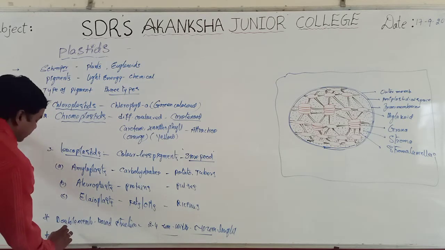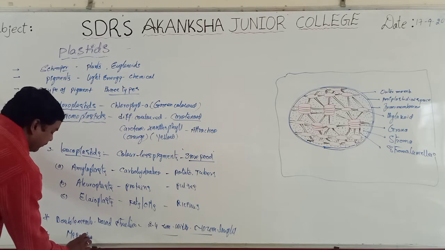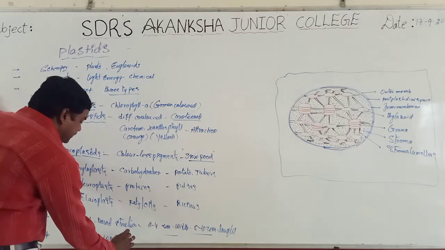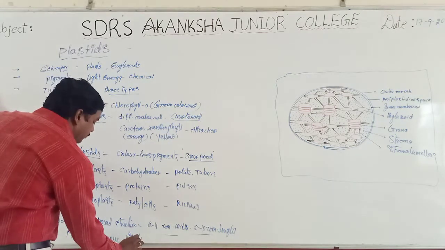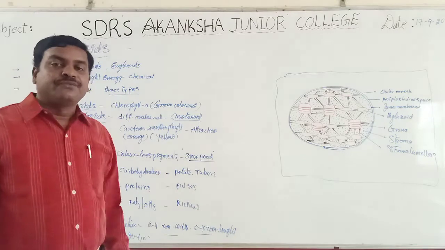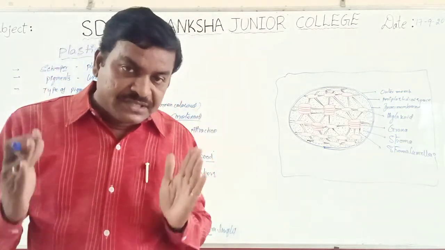The mesophyll cells of leaves have 20 to 40 chloroplasts in each and every cell.